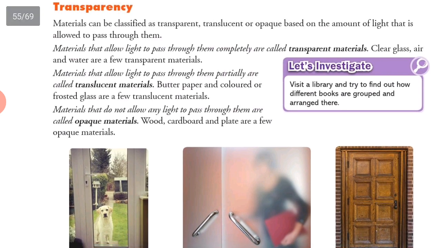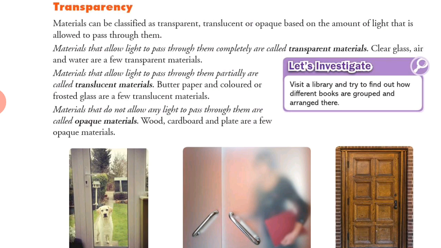the materials that allow the light to pass through them completely are called transparent materials. Clear glass, air and water are a few transparent materials. Materials that allow light to pass through them partially are translucent materials.